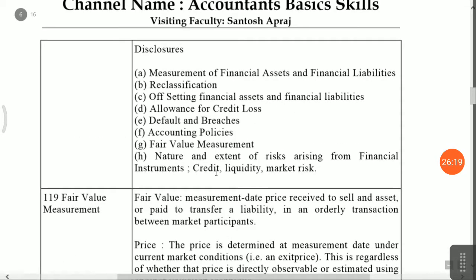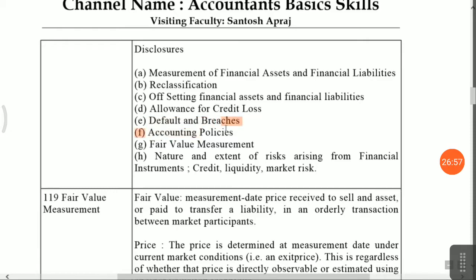Now what disclosure is required? Disclosure requirements include measurement of financial assets. You have to disclose your accounting policies. If there is any reclassification, then you have to disclose it in your notes to accounts. Offsetting is allowed, subject to Ind AS. Allowance for credit loss, that is bad debts. Defaults and breaches, you have to disclose in your financial liabilities that you have defaulted, or in the case of financial assets, loans recovery.